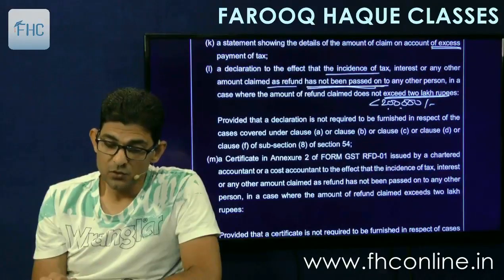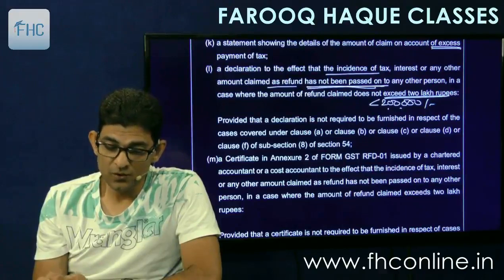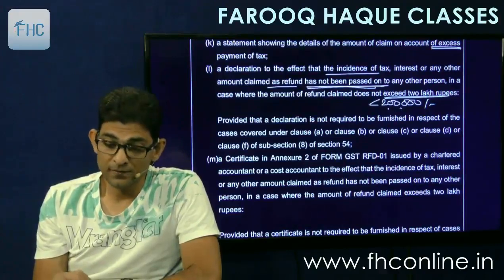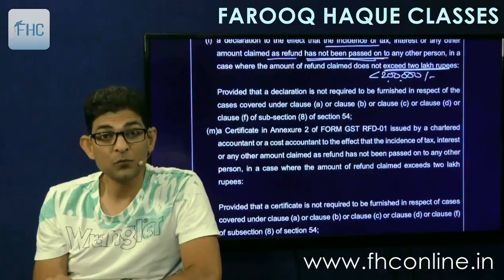Provided that a declaration is not required to be furnished in respect of the cases covered under clause A, B, C, D or F of 8 of 54. That is, in these cases you don't have to prove unjust enrichment.